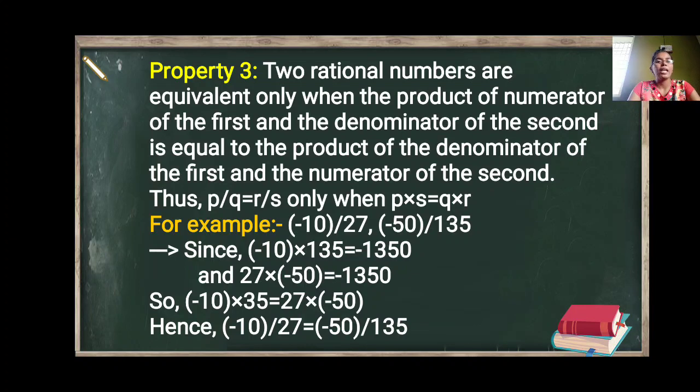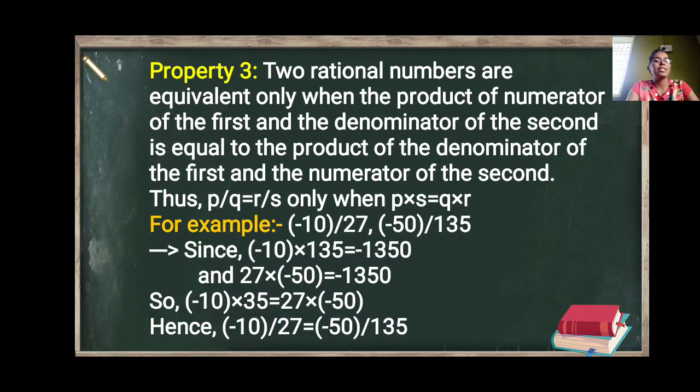Now we will take the product of the denominator of the first, that is 27, and the numerator of the second, that is minus 50. So 27 multiplied by minus 50 gives us minus 1350.